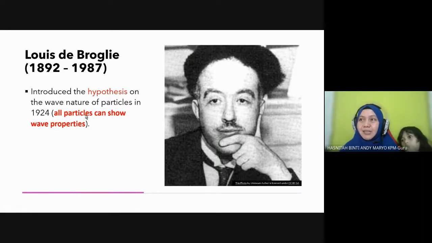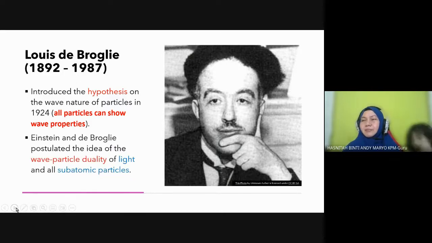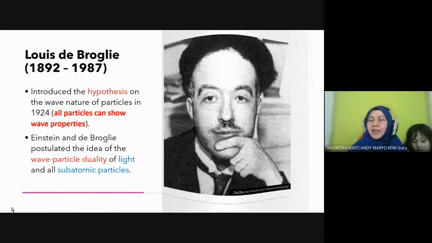Then together with Einstein, they worked hand in hand to postulate the idea of wave particle duality of light and all subatomic particles. Subatomic particle ini refers to electron.